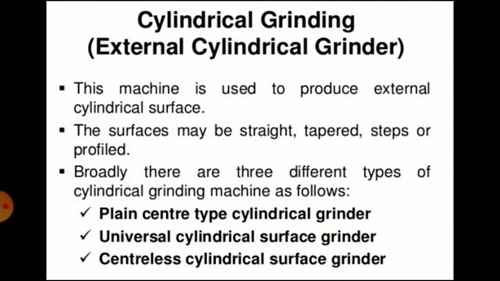First we will see the cylindrical grinding machine, that is, the external cylindrical grinder. This machine is used to produce external cylindrical surfaces. The surfaces may be straight, tapered, stepped or profiled. Broadly, there are three different types of cylindrical grinding machines. The first is center type, then universal type, and third is centerless type.